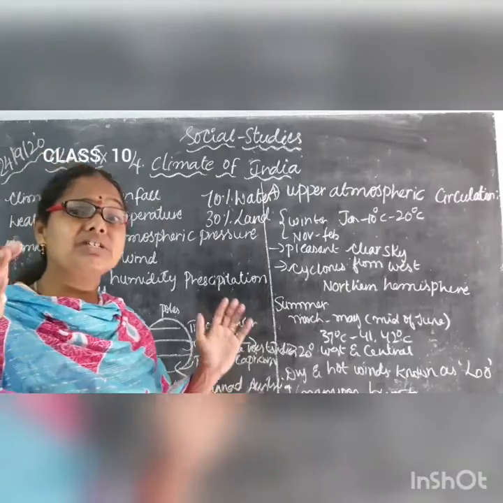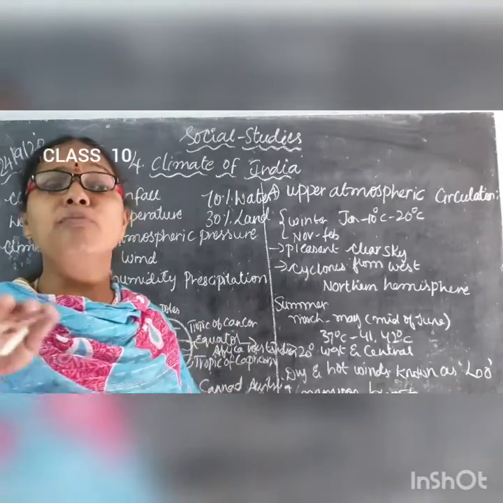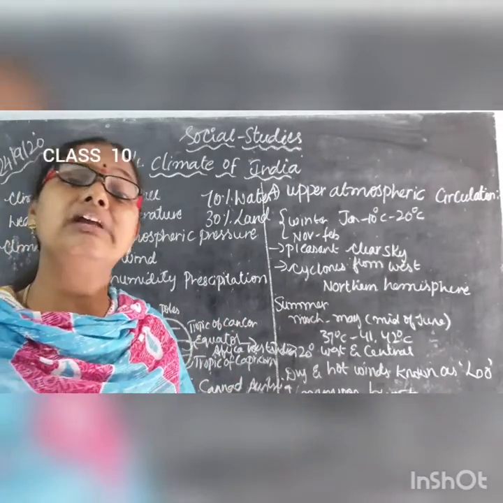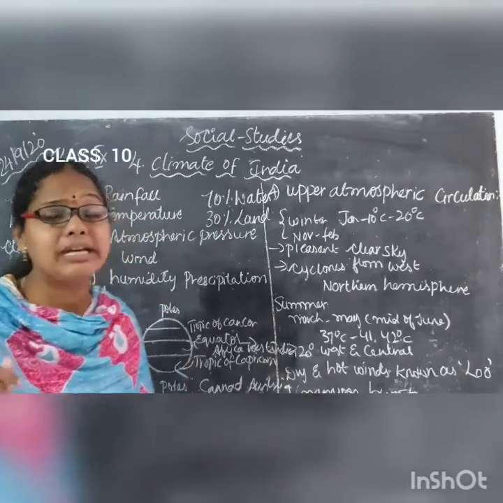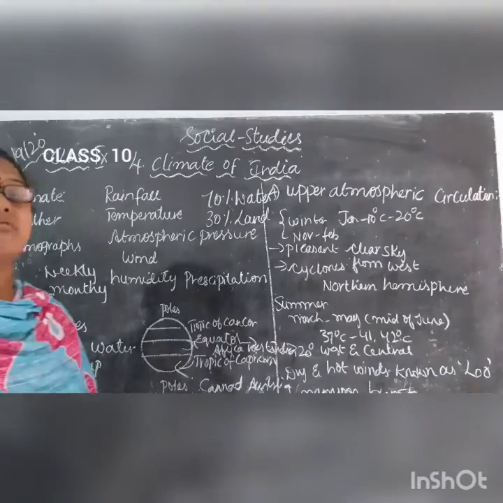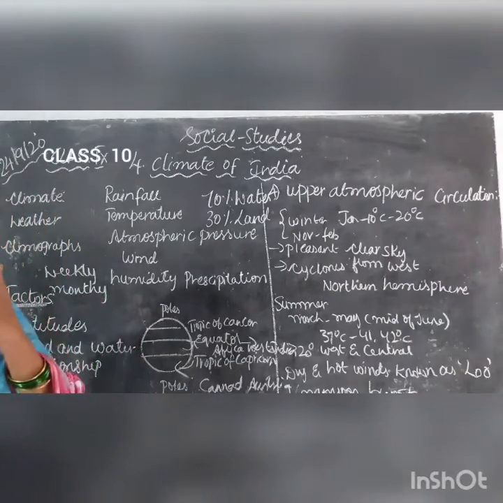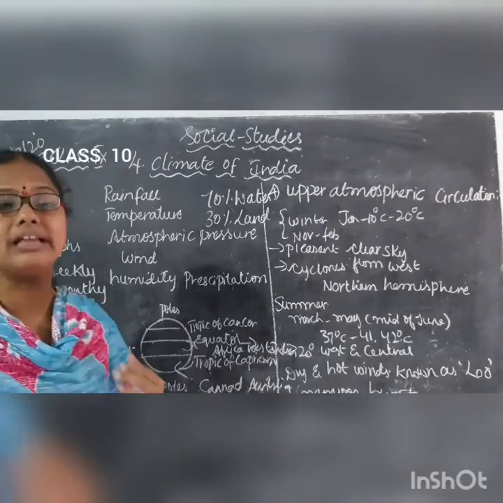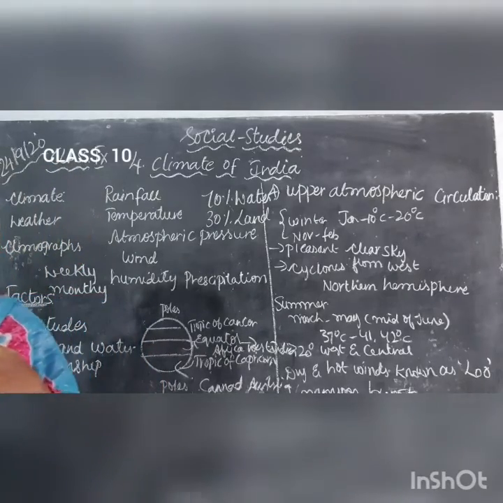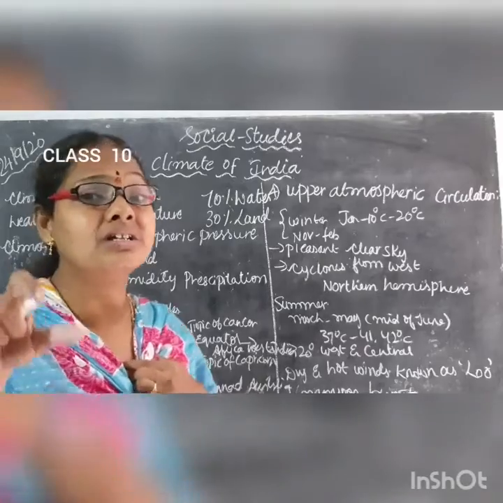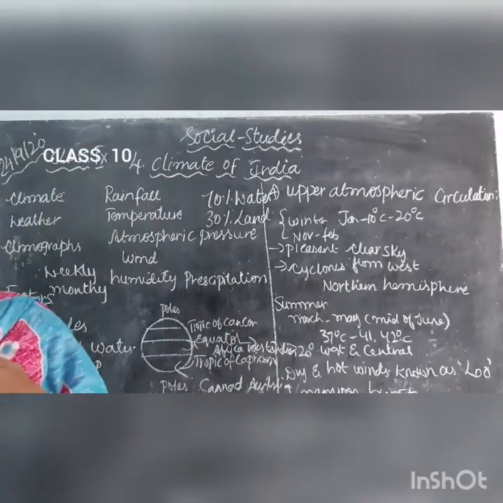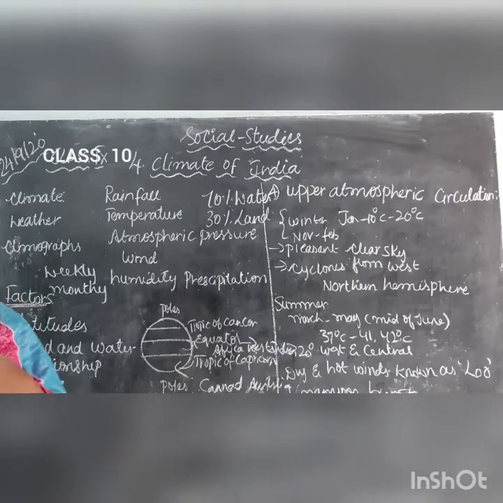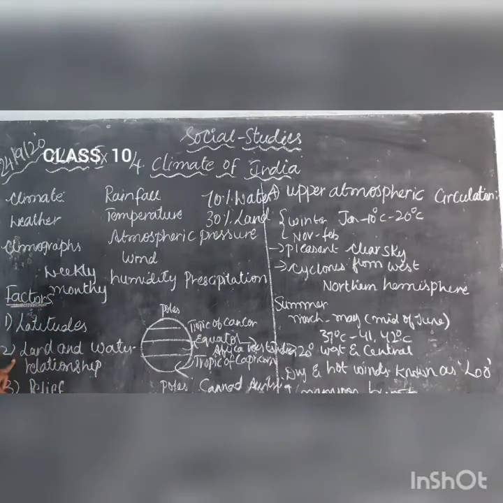Because the places which are near the sea will take more time to heat the water, and it will take more time to cool the water. Once again I am repeating, children, the sea or lakes water, ocean water, whatever it may be, it will take more time to get the heat from the sun rays, and it will take more time to cool down. That is the reason the places near rivers, lakes and seas will have more humidity. Understood children?